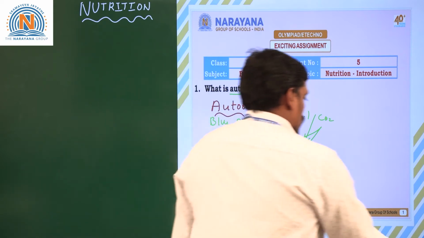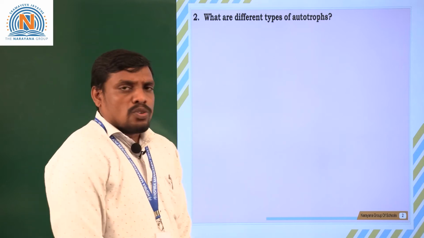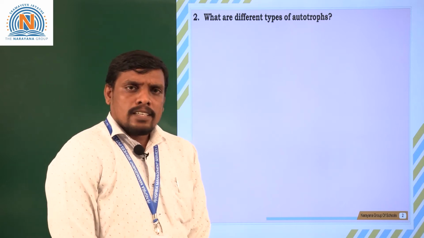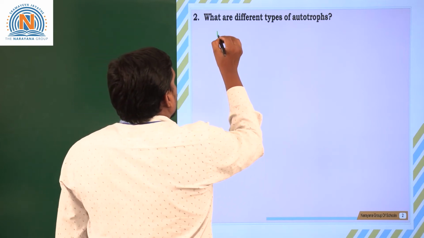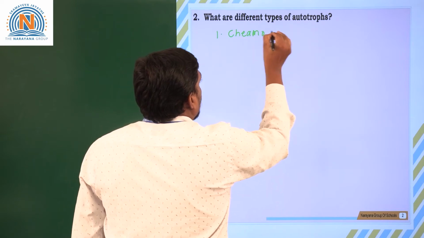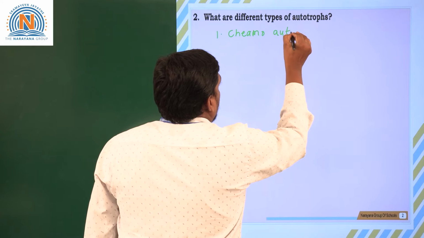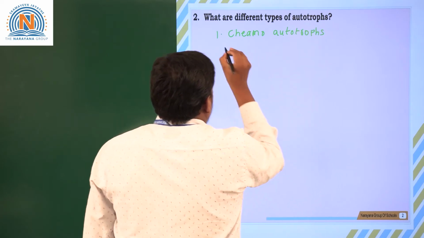Moving to next question students, let us see second one. What are the different types of autotrophs? You know that there are various types of autotrophs seen. Some of the autotrophs are chemoautotrophs. What do you mean by chemoautotrophs? So we are going to discuss.